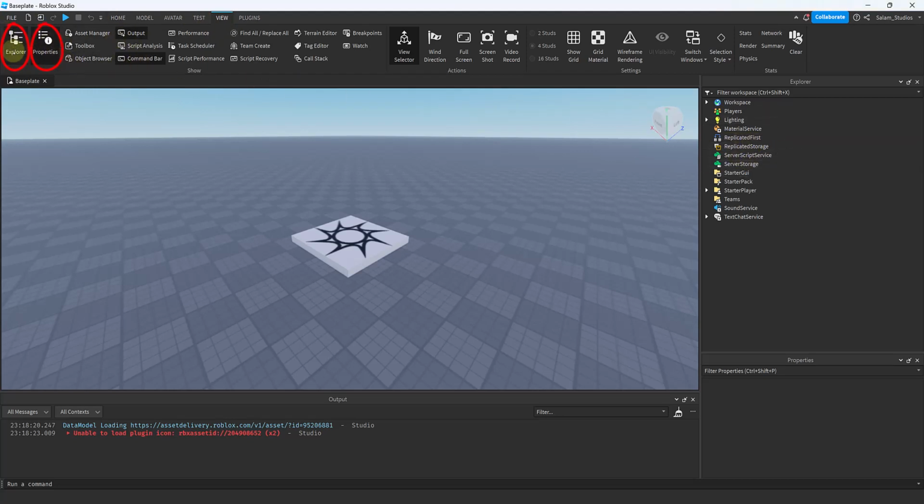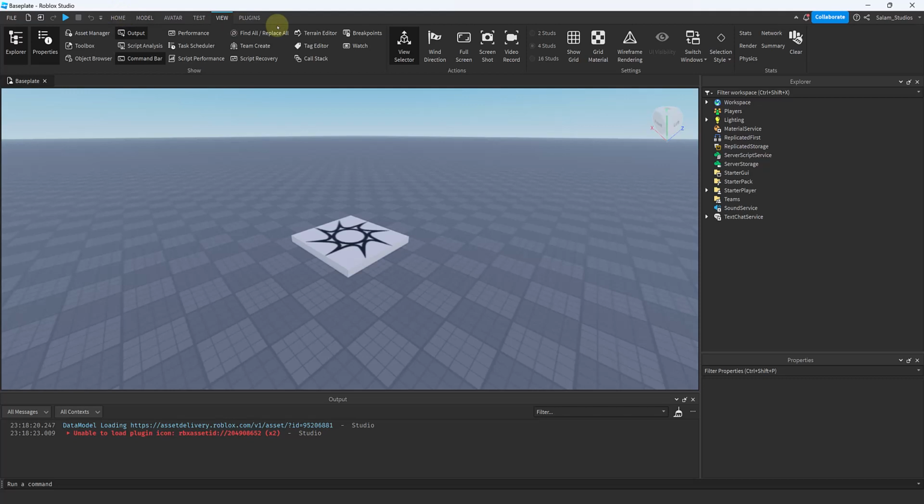This is the Explorer. Let's toggle it on, off. Properties, on, off. Output, down over here, it shows you everything that will pop up that you want to print. Any errors, anything that you want to know about will appear in the output. Let's toggle it on, off. And the command bar, over here you can just write code, similar to a script, but it runs it directly after you write it and press enter, rather than having to run the whole IDE. We'll talk about that later. Anyways, so we introduced you to the different toggleables you want on, and the tabs.